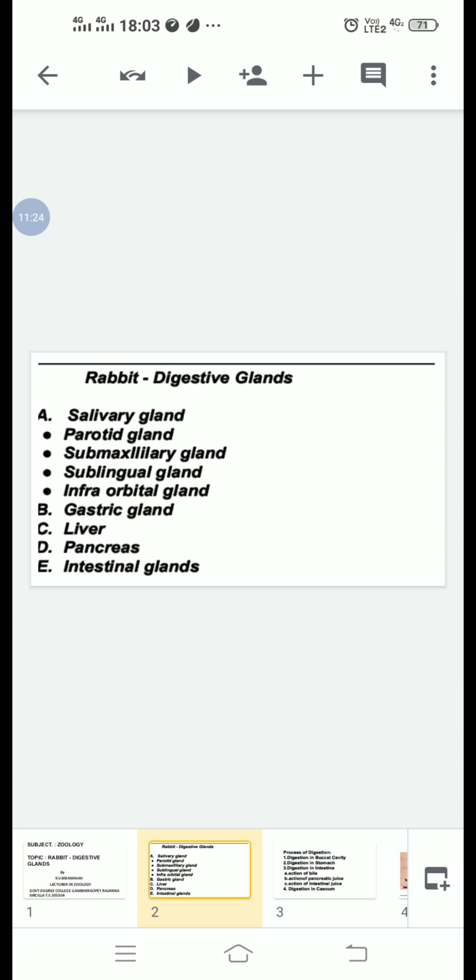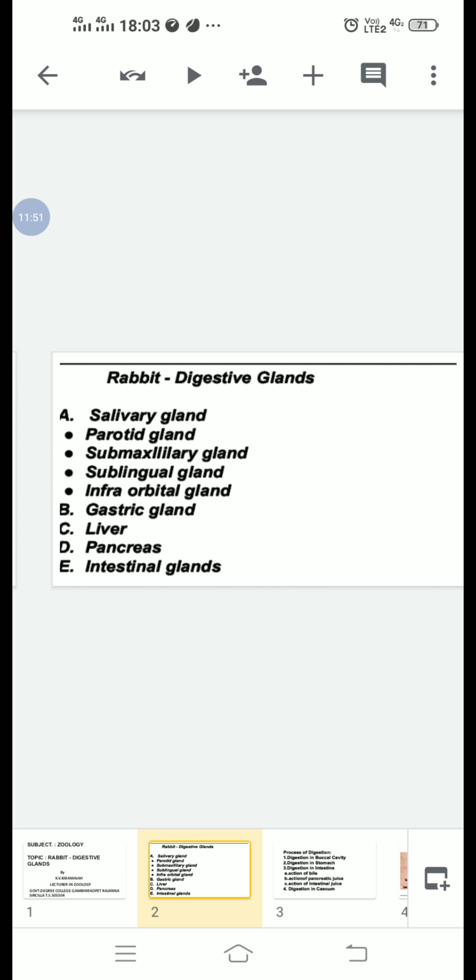This is the gastric glands. Gastric glands are of three types: cardiac glands, fundic glands, and pyloric glands. Gastric glands secrete gastric juice, which is acidic in nature. The gastric juice contains hydrochloric acid, mucin, pepsinogen, rennin, prorennin, and Castle's intrinsic factor.